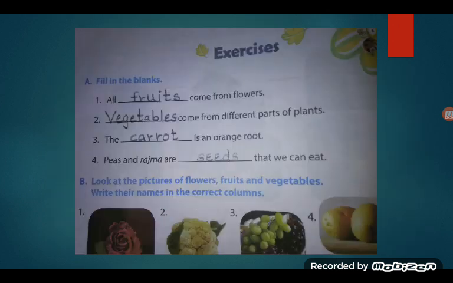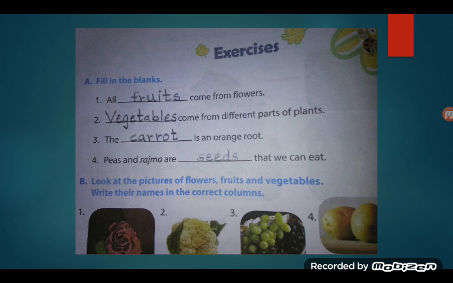Now let us see the answers. All fruits come from flowers. Vegetables come from different parts of plants. The carrot is an orange root. And peas and rajma are seeds that we can eat. Now all these answers I told you while explaining the lesson also. Now let us go to the next question.